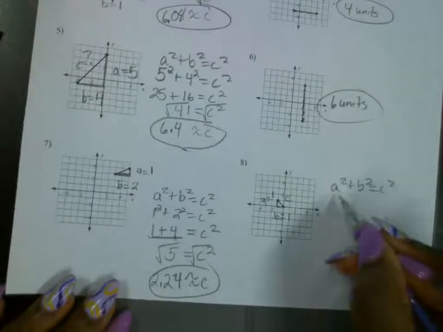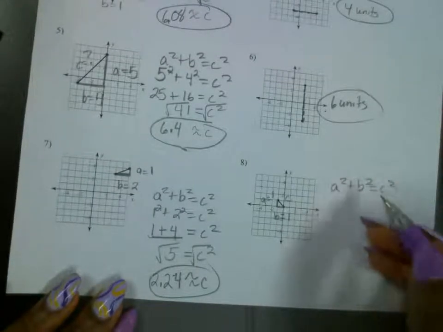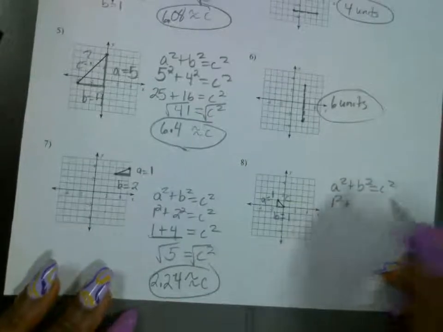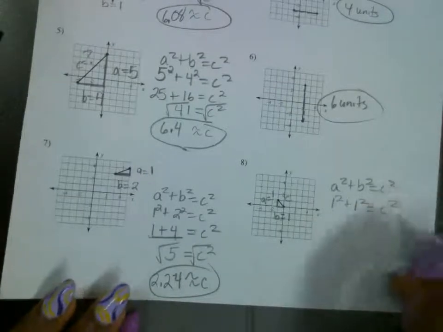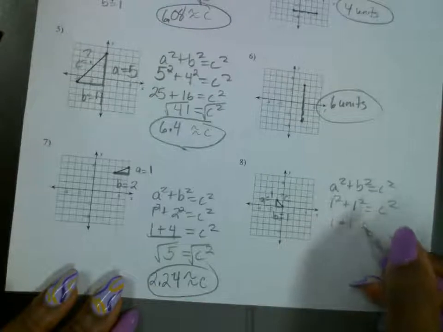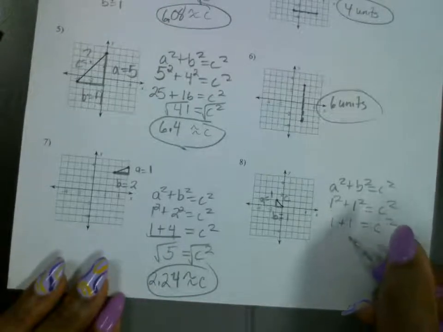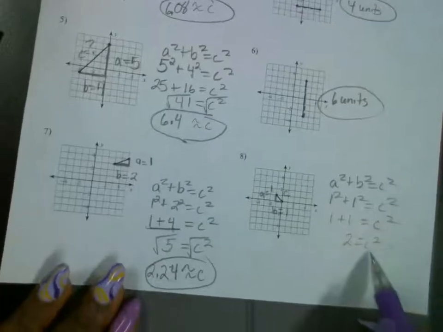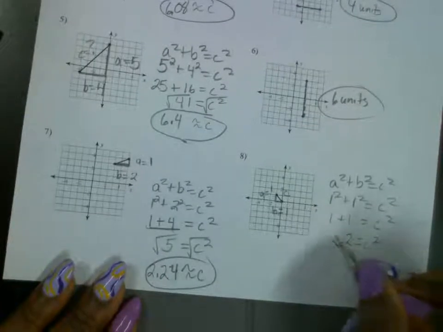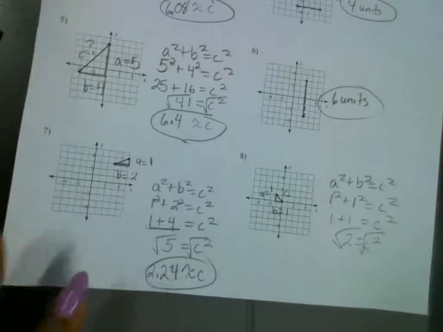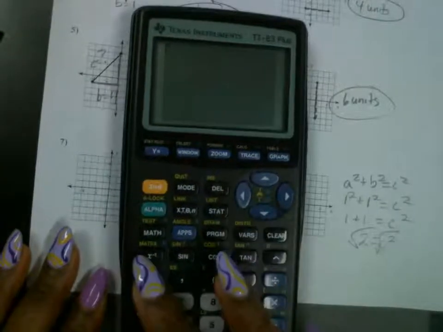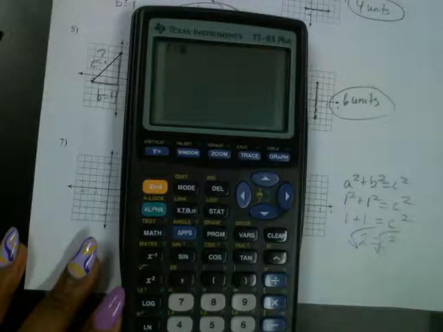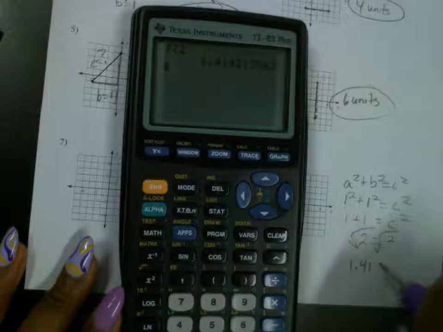So we have a, we substitute, what do we substitute for a? 1. What do we substitute for b? 1. What's 1 times 1? So both of these are just 1. And then what's 1 plus 1? 2. Now what do we do to solve for c? We're going to find the square root of 2. So to type in square root, that's the yellow button, and the x squared. And what does that give you? 1.41. Very good. About 1.41.